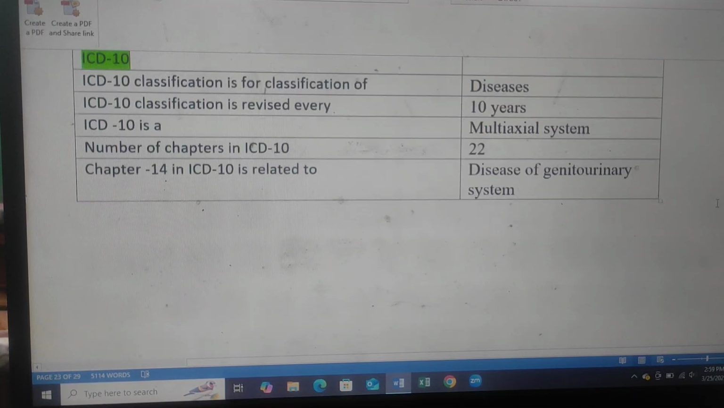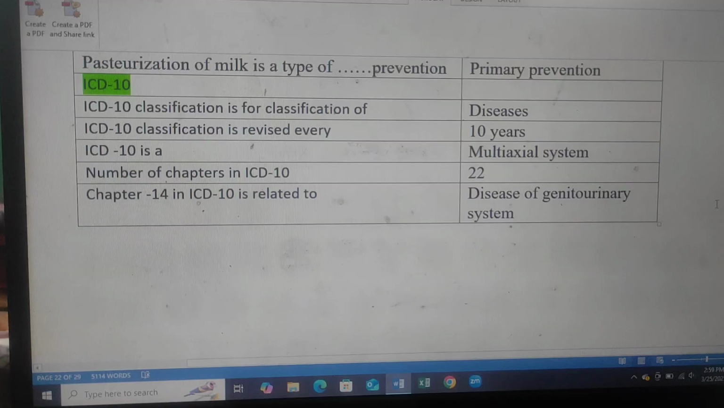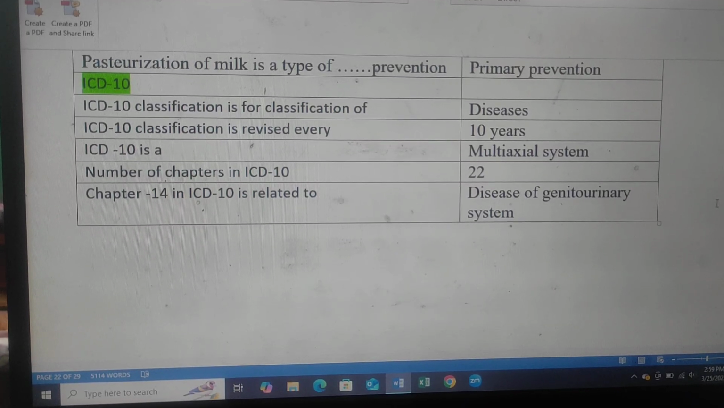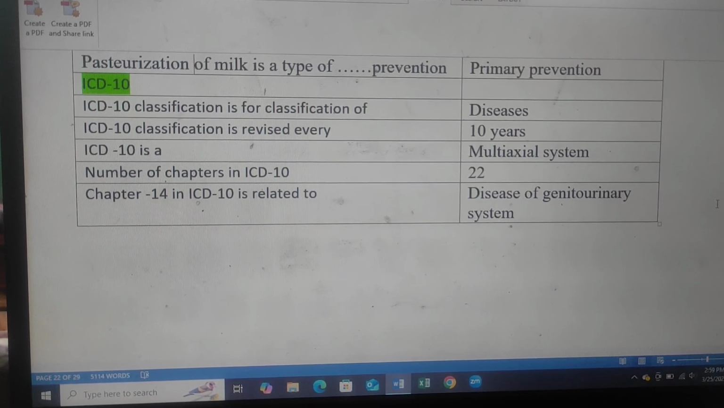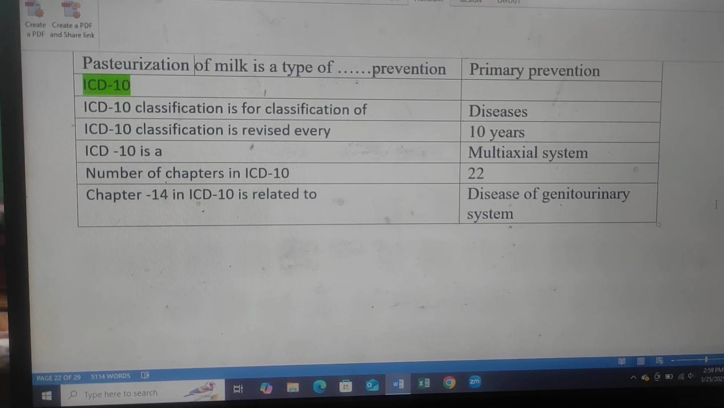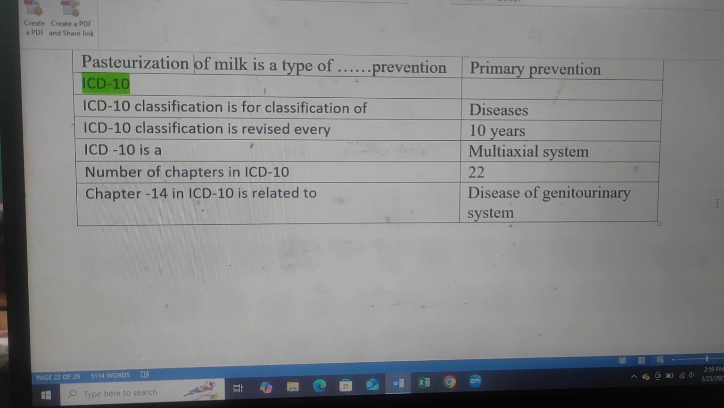ICD-10. ICD-10 is the classification of diseases. ICD-10 classification is revised every 10 years. ICD-10 is a multi-axial system. Number of chapters in ICD-10 is 22. Chapter 14 in ICD-10 is related to diseases of the genitourinary system.